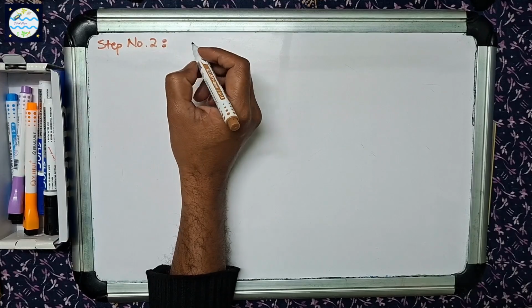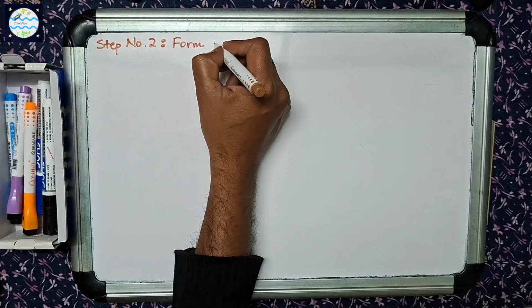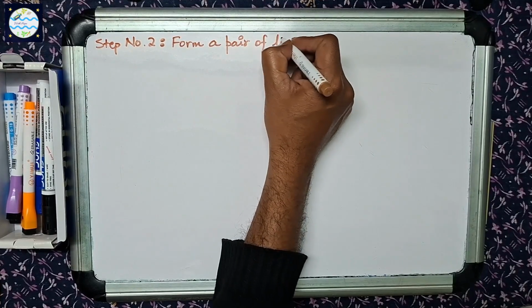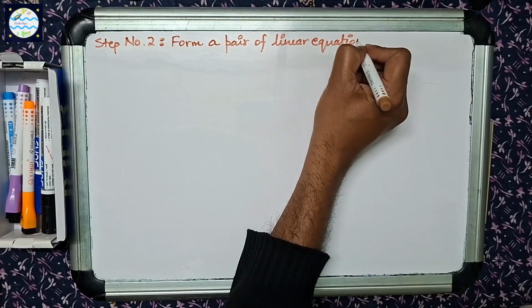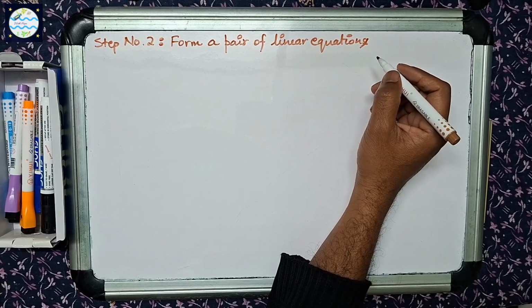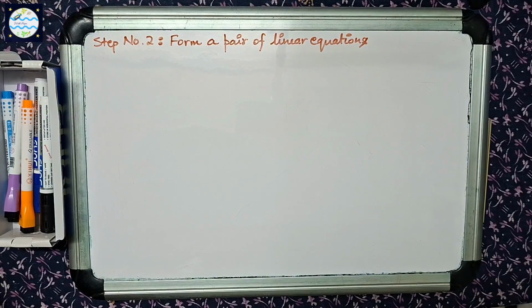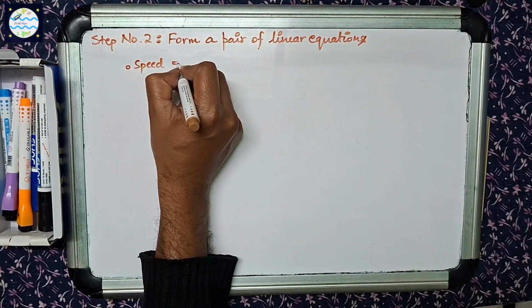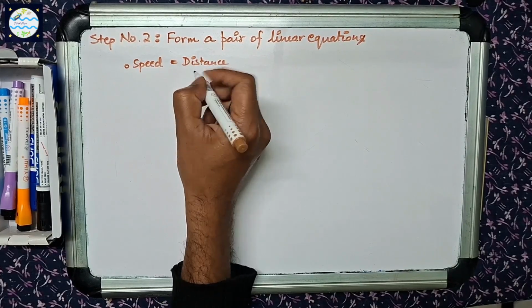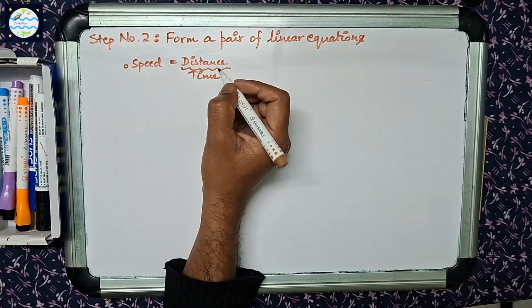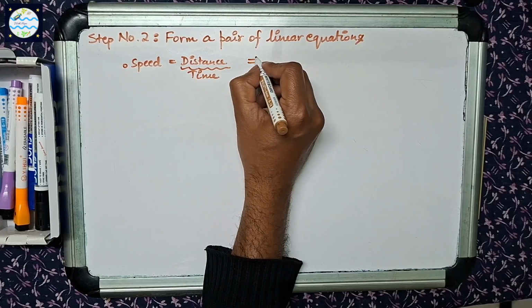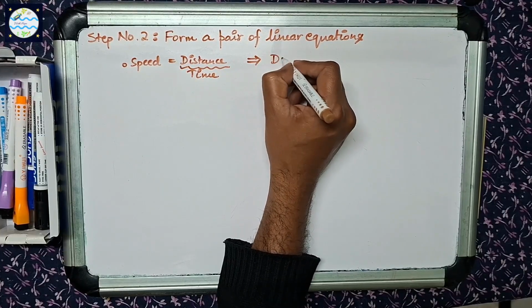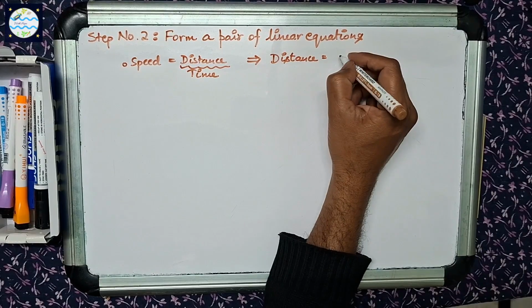Let us move to step number 2. Can you help us frame a pair of linear equations that would lead us to the solution? Which mathematical equation or formula links speed, distance and time? Yes, speed is equal to distance upon time. With reference to the scenario, we know the distance between Busan and Seoul is fixed, a constant.